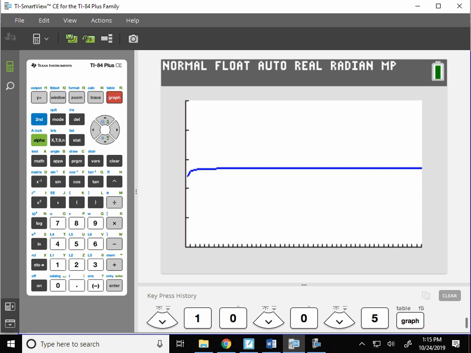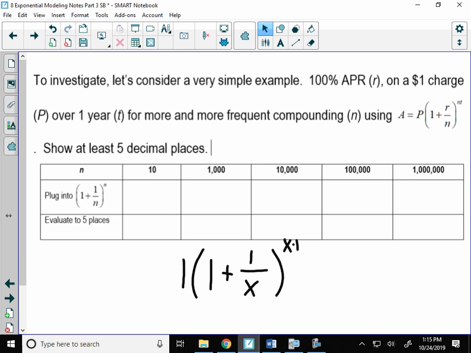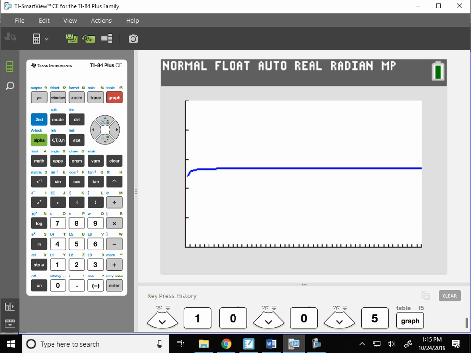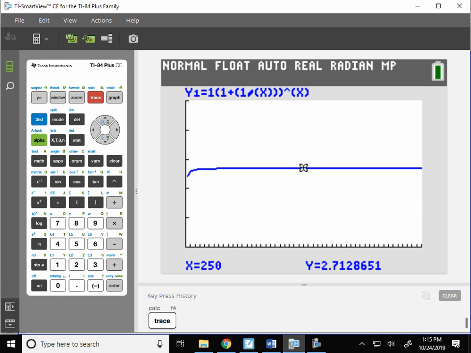Now, here's what I want you to do. We're going to trace this graph, because what the table was going to have you do is say, okay, what happens if I took interest 10 times up to 1,000,000 times? So what if the x value went from 10 to like 1,000,000? So let's just use our calculator. I want everyone to hit trace, not second trace, just trace. You're going to get a cursor on your calculator. You can move it left and right and see the x value changes and the y value changes. I want you to keep going to the right. What happens to that y value? Very slowly.